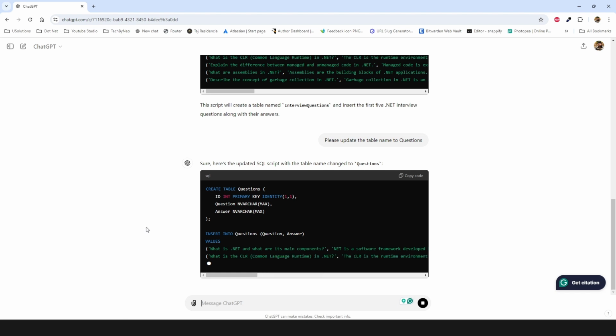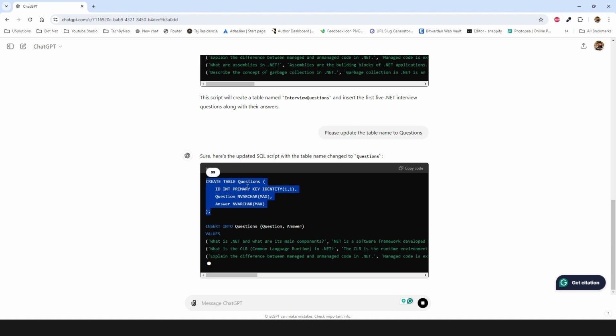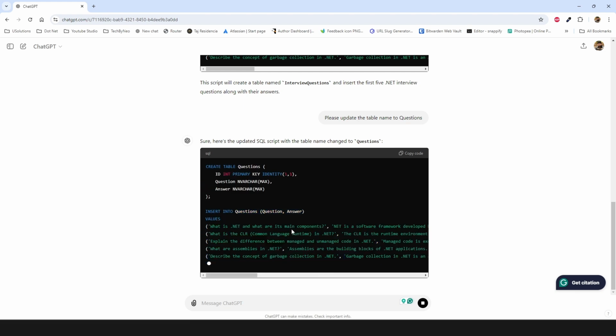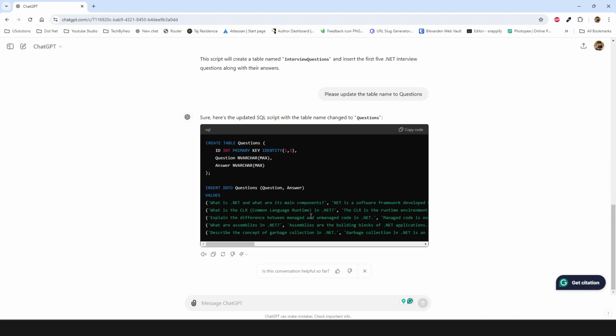So we now have a create table command where we are creating a questions table with an ID, question, and answer, and we are next preparing data in the form of an SQL script. Now think about this script. Can't we generate such data for any topic, any non-software related topics like history of Pakistan or history of USA, common questions, anything like that? We just need to ask ChatGPT something and we can alter its form.